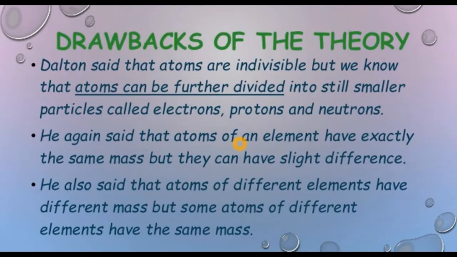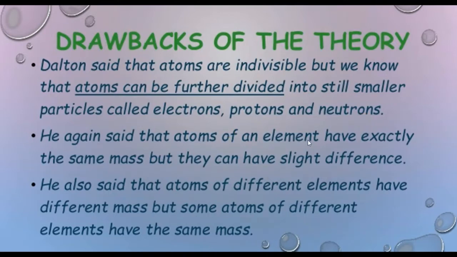Now it's known that some of the statements of Dalton's theory are not exactly correct. Some of the drawbacks are here. Dalton said that atoms are indivisible, but we know that an atom can be further divided into still smaller particles called electrons, protons, and neutrons. This was a major drawback of his theory. Under special circumstances, atoms can be divided into subatomic particles. We know that an atom contains electrons, protons, and neutrons.